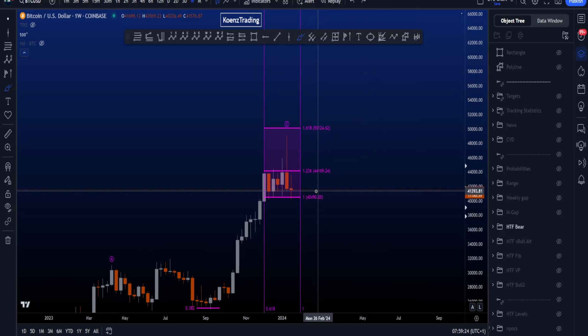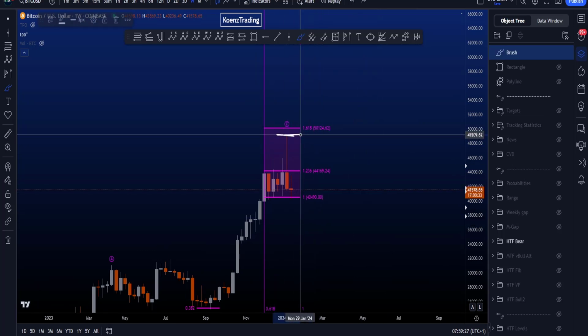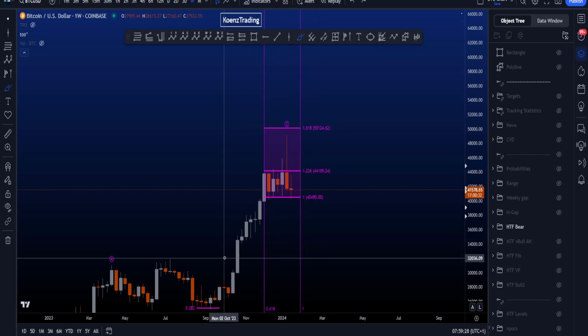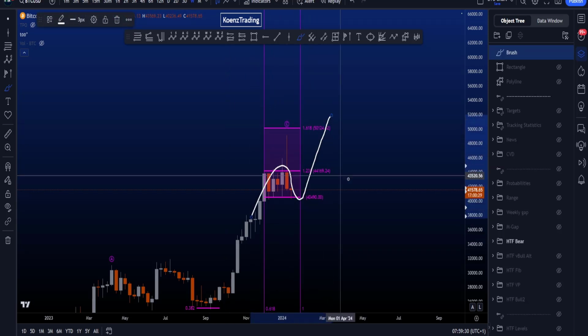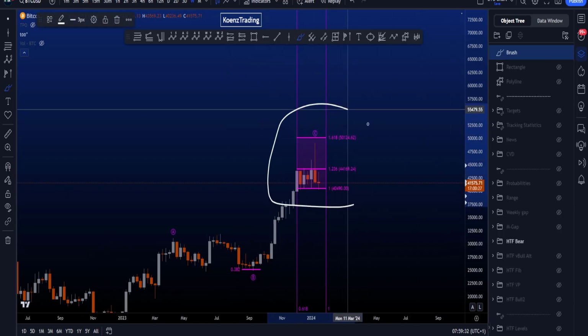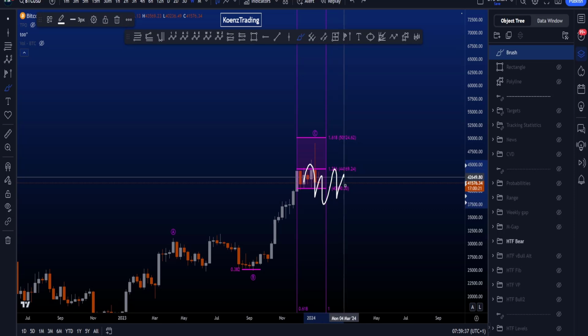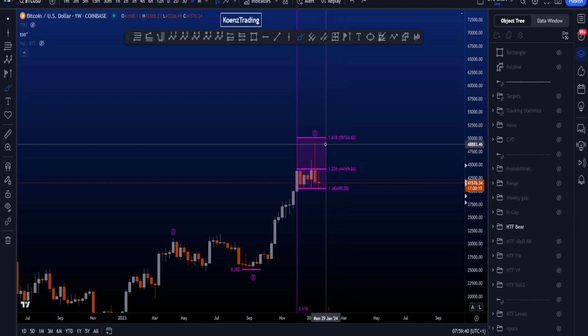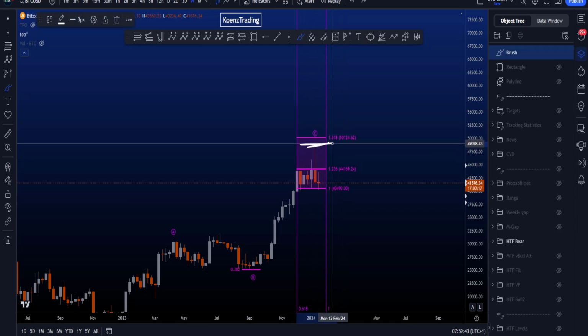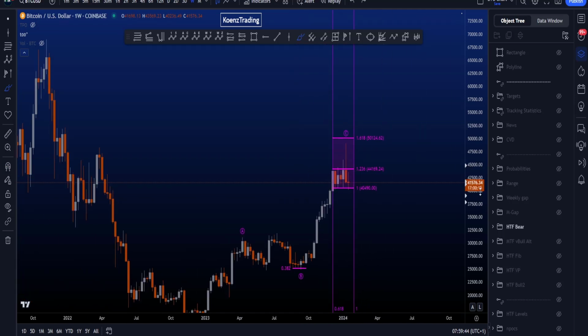Wave Cs can extend, so if wave C is going to move above this high over here, or at least if price is going to move above this high one more time, it definitely doesn't invalidate a wave C, but we have to wait and see how long it takes, because if the range here is going to take too much time, the probabilities for a wave C, if price takes the high, are definitely diminishing.